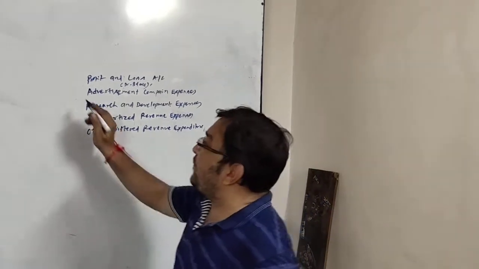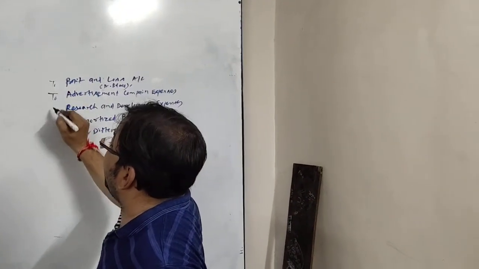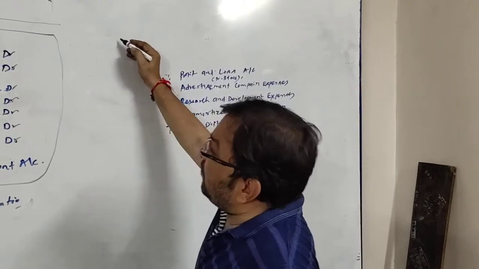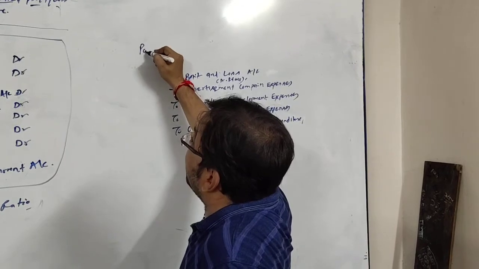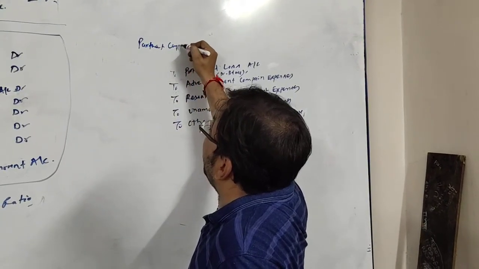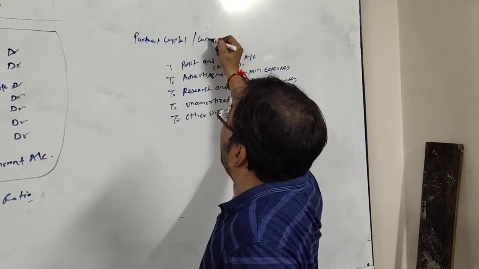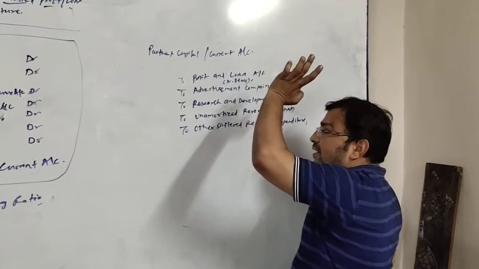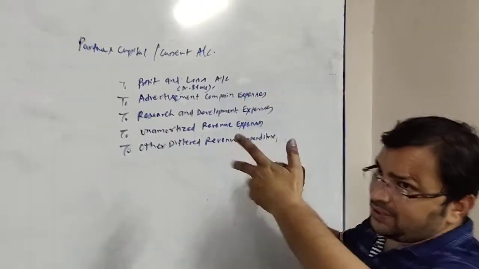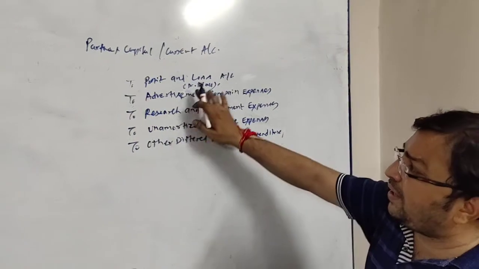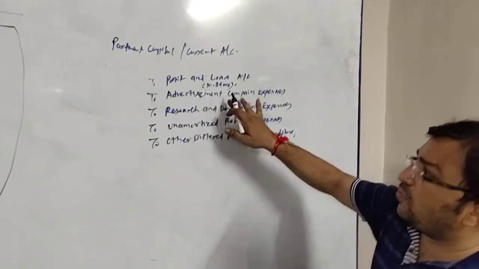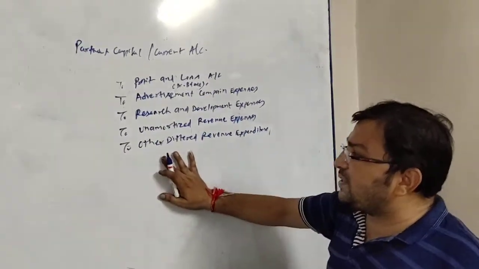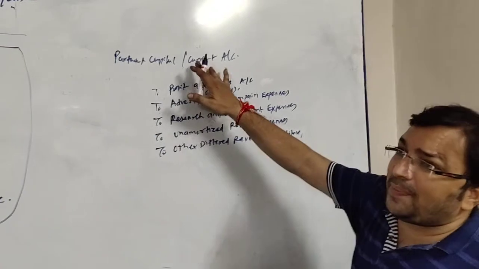So in the entry, when we credit something, we write 'To', and the account which will be debited is what? Partners capital / current account. So partners capital / current account debit to profit and loss account debit balance. That is, you do not write debit balance in your journal entry. You will just write to profit and loss account, to advertisement campaign expense, research and development, unamortized revenue expense, other deferred revenue expense, and partners capital and current account.